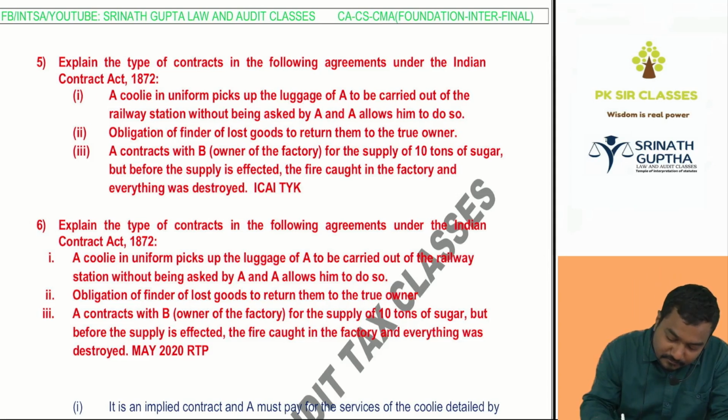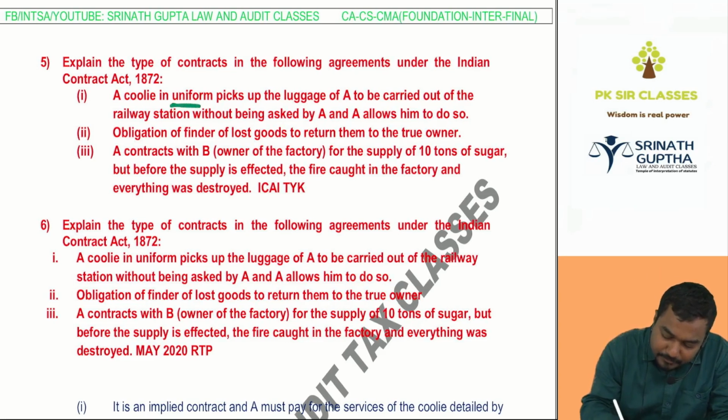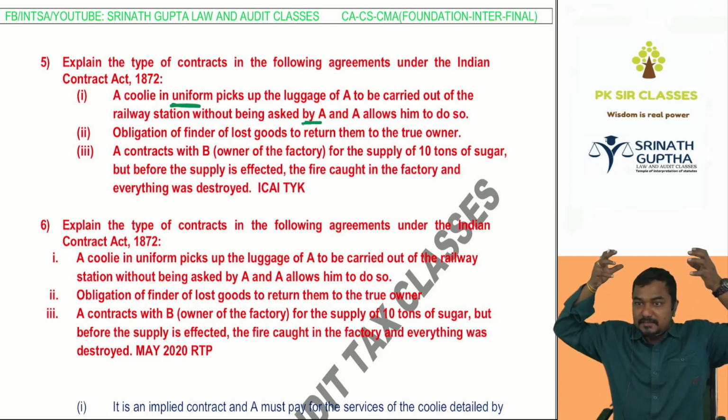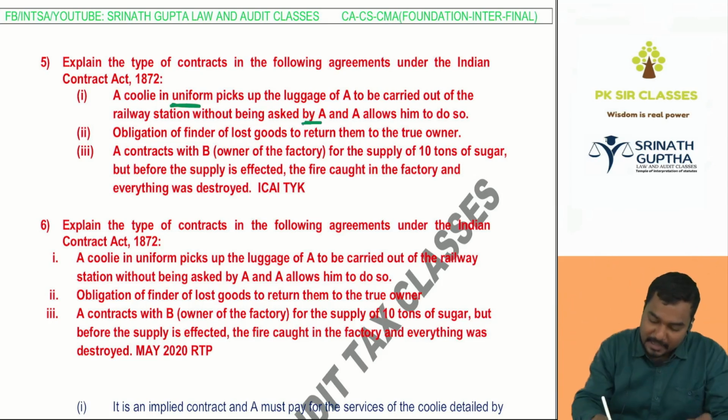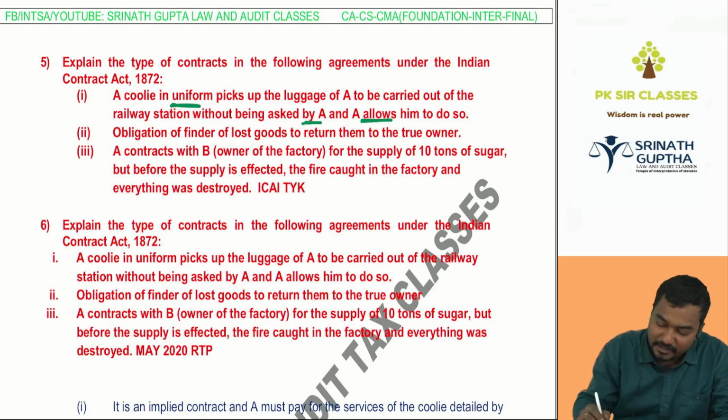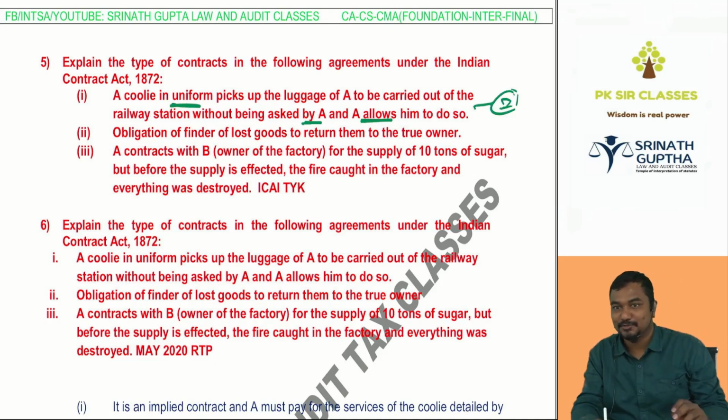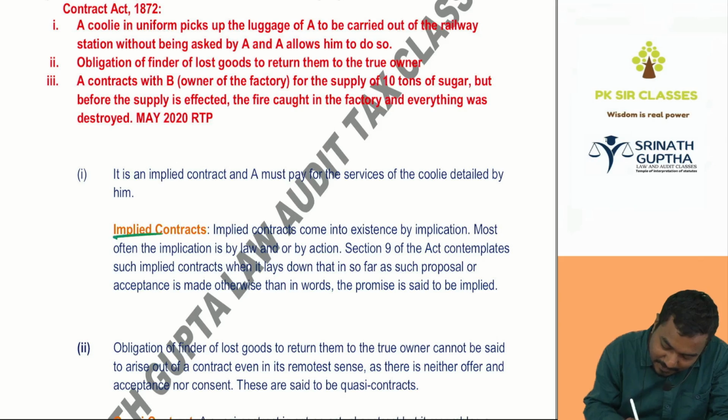A coolie in uniform picks up the luggage of A to be carried out of the railway station without being asked by A. The coolie taking the luggage is an implied offer, and A allowing him is an implied acceptance. Which contract is this? You have 2 marks in your pocket. So it is an implied contract.